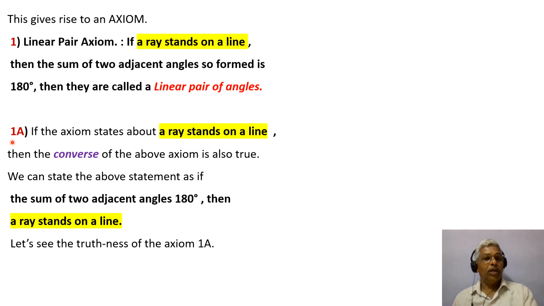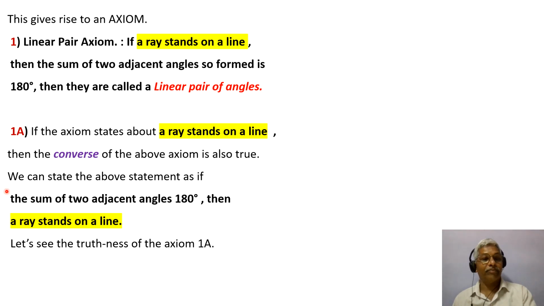Now this is marked as 1A because what we are trying to find is the converse of the above axiom. The axiom talks about a ray standing on a line, and the converse of the above axiom is also true.